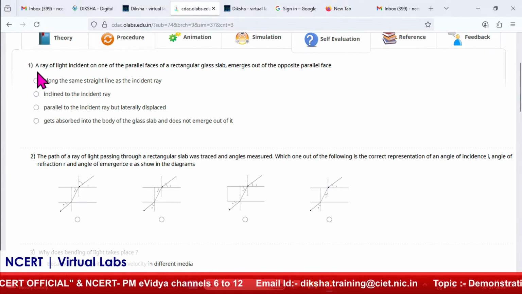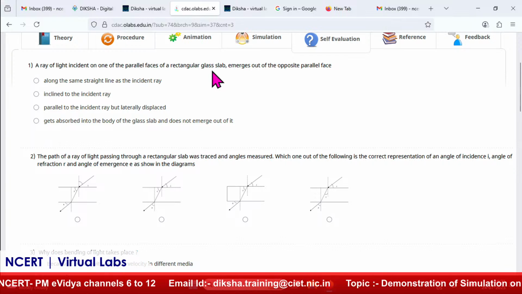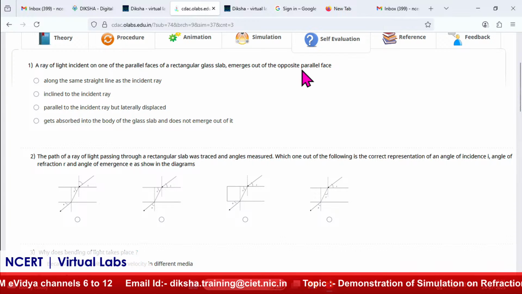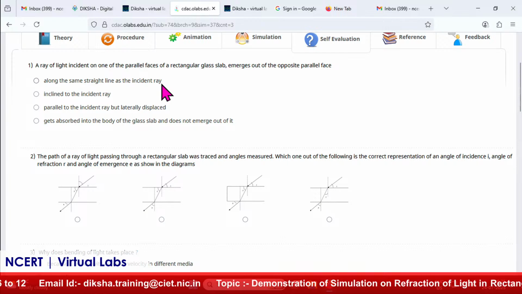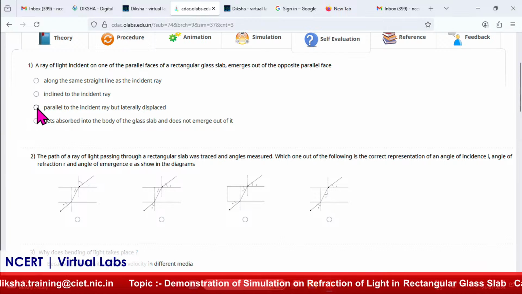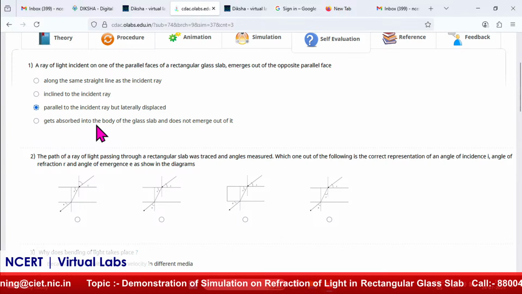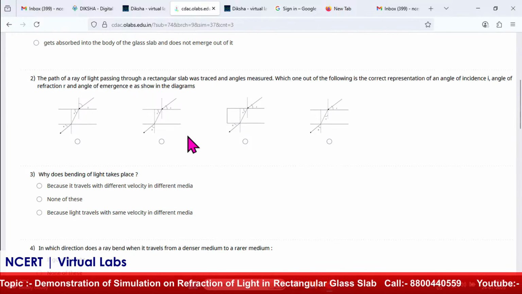Yes, exactly. See, the ray of light incident on one of the parallel faces of the rectangular glass slab emerges out of the opposite parallel face. It is parallel to the incident ray but laterally displaced, as we have seen over here, because there is some thickness of the glass slab.